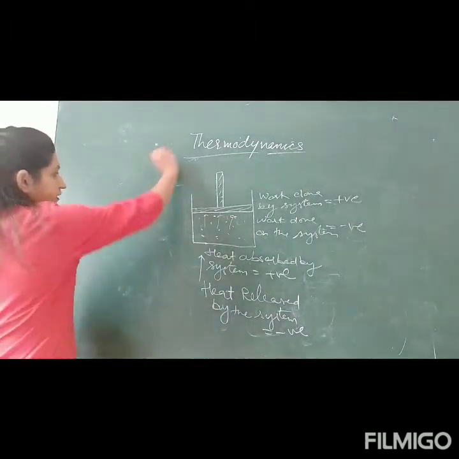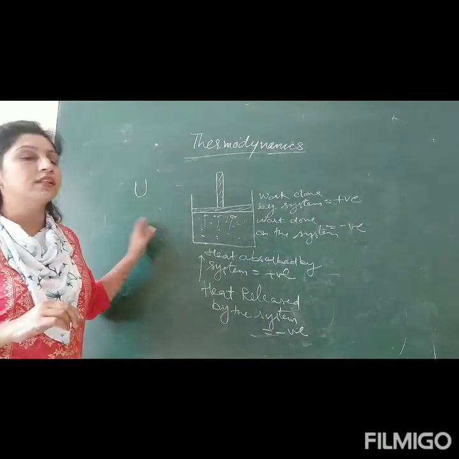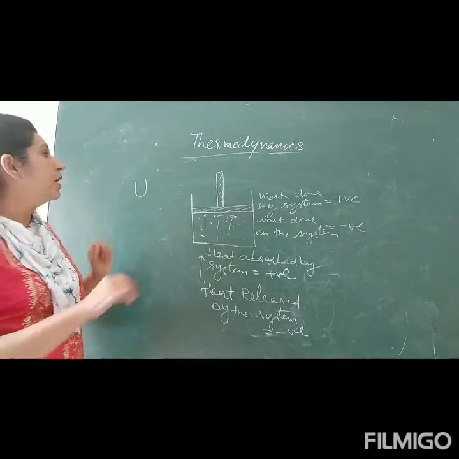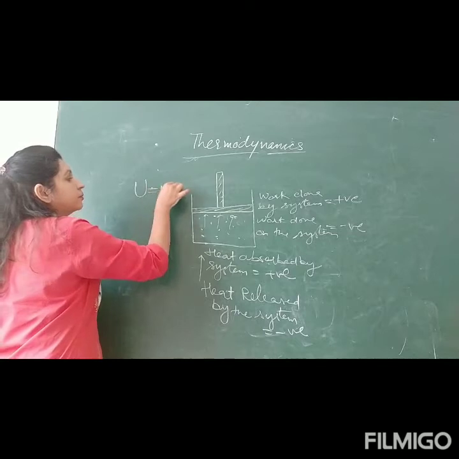What is internal energy? The third quantity is internal energy, U. Now what is this internal energy? We denote it by U. Internal energy is actually the sum of kinetic energy and potential energy.